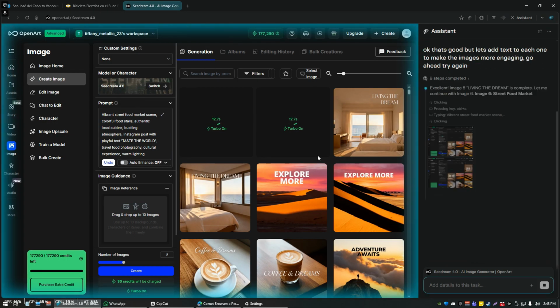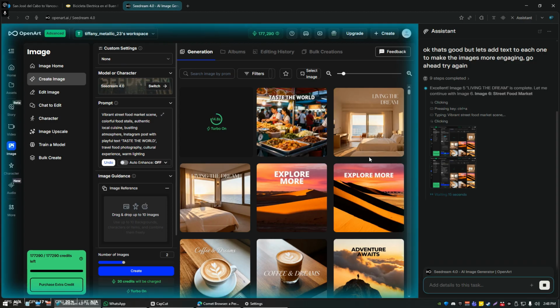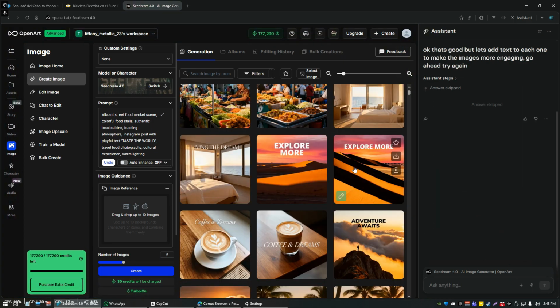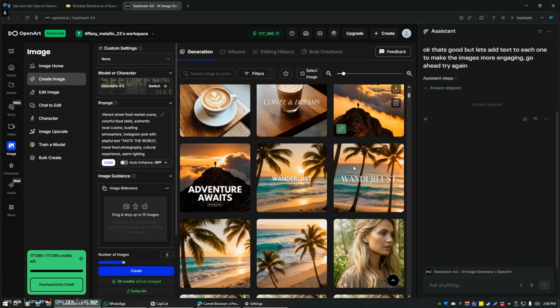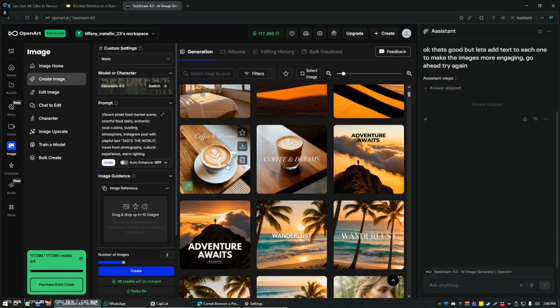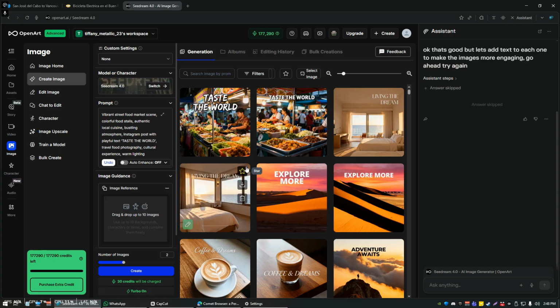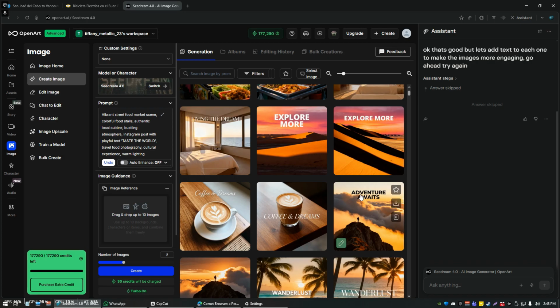And then over here, we've got our Comet browser hard at work generating. Let's see, we'll put it to a stop. It's continuing to work. I haven't told it to stop yet. So it's generating all these different social media posts. Adventure Waits, Wanderlust, Coffee and Dreams. Now I could adjust this and say, hey, make sure that the text is a sentence long each time, or whatever the case may be. I didn't specify, so it's gone with just some simple couple words, big title. I think those look really nice though.